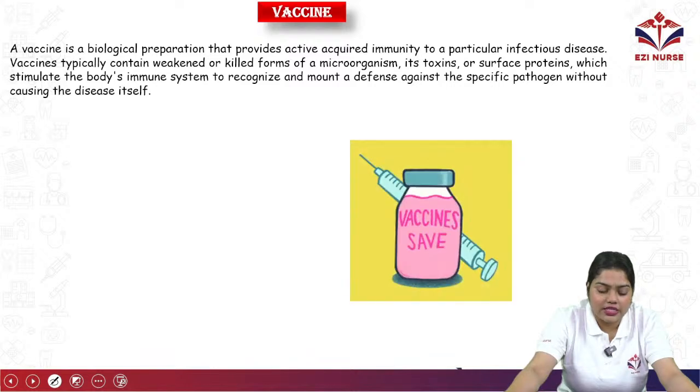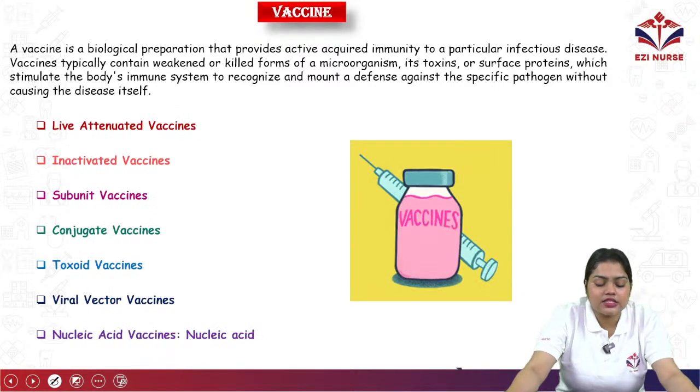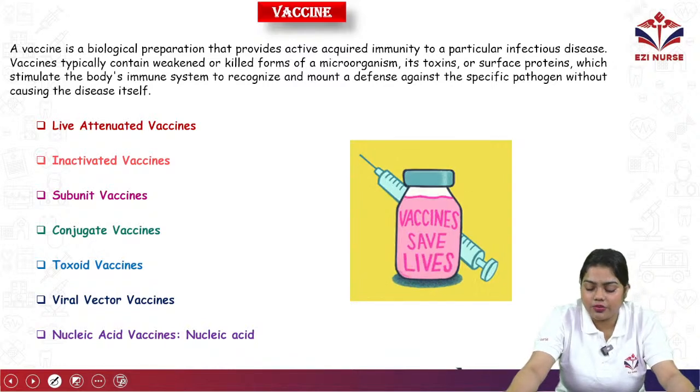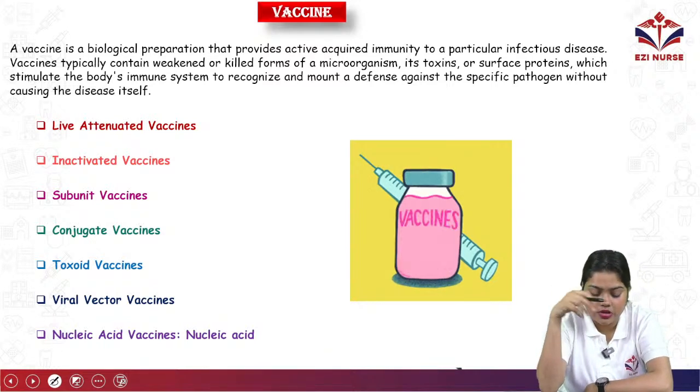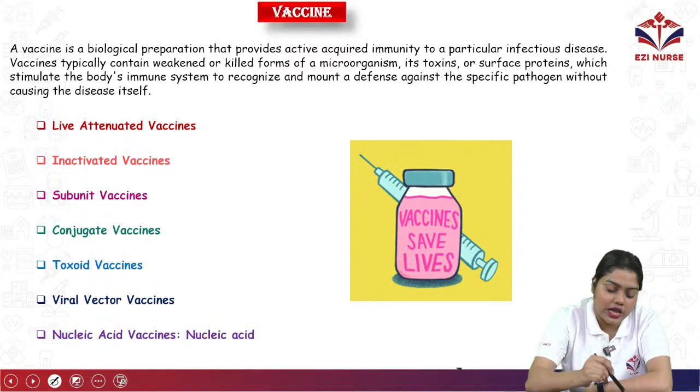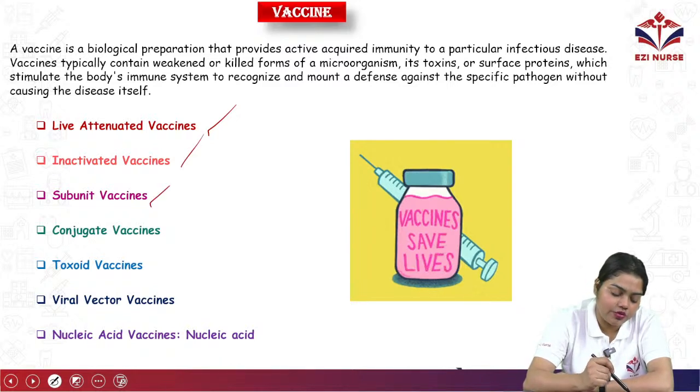Next, we have vaccine. So what is a vaccine? A vaccine is a biological preparation that provides active acquired immunity to a particular infection or disease. These are typically weakened or killed forms of microorganisms or toxins. So we have different types of vaccine. It includes live attenuated vaccines, inactivated vaccines, subunit vaccines, conjugate, toxoid, viral vector, and nucleic acid vaccines.